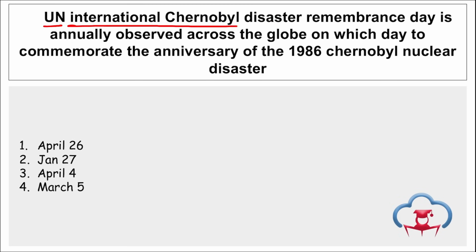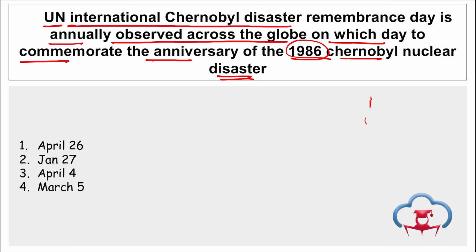Next is UN International Chernobyl Disaster Remembrance Day is annually observed across the globe, on which day to commemorate the anniversary of the 1986 Chernobyl nuclear disaster. Right, there was a nuclear disaster that happened in Chernobyl. There was a nuclear plant that blasted, correct, because of which the surrounding areas were flooded with radiation and the people living there had to be evacuated so that they can live. Even now, we can find the traces of radiation in that particular area, and because of the radiation, the DNA of the life forms has also been affected. So when do we observe this day? On 26th of April.